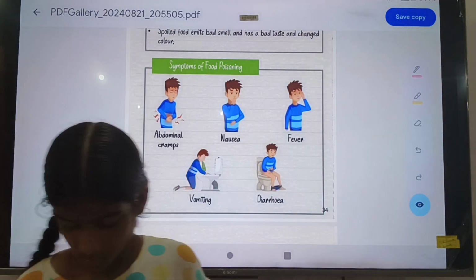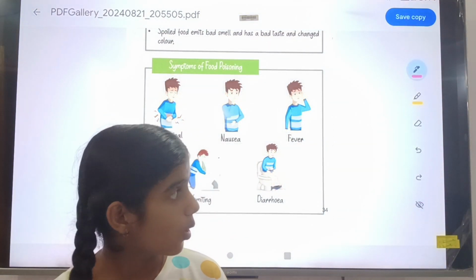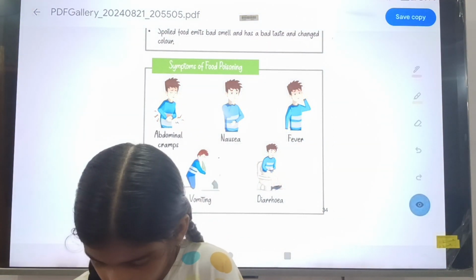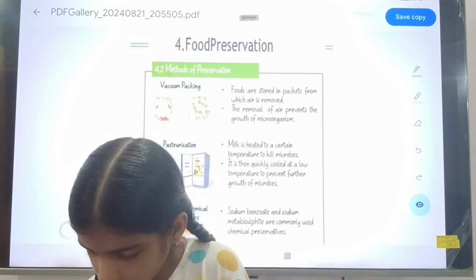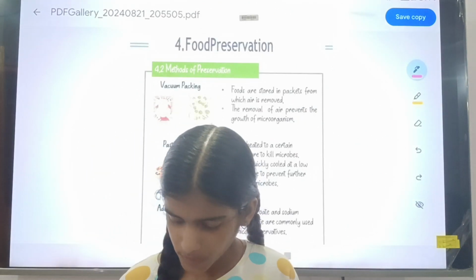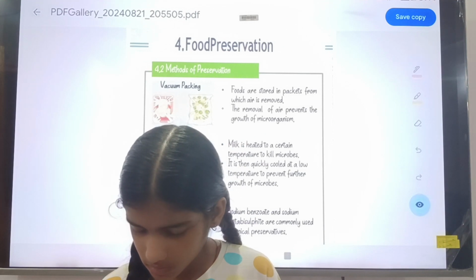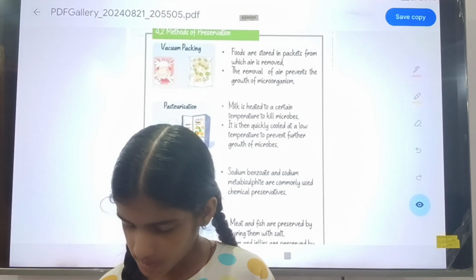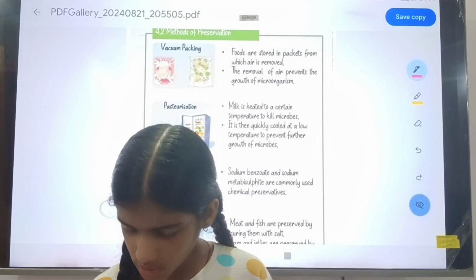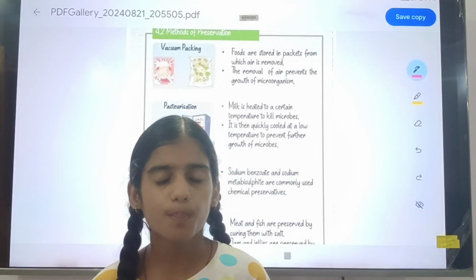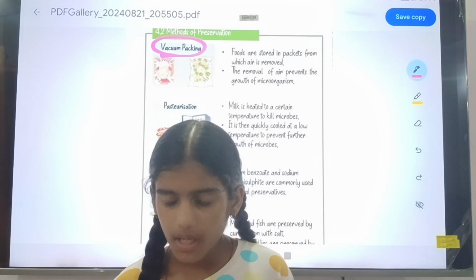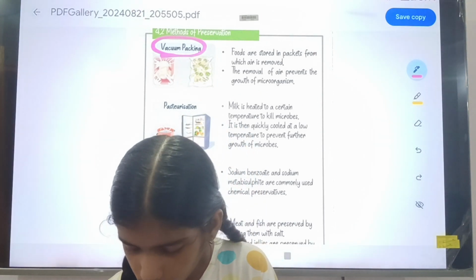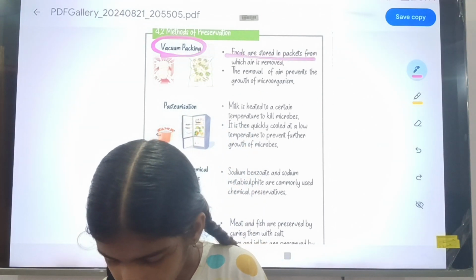So yes, move to the next, which is food preservation. In food preservation there will be methods of preservation. The first method is vacuum packing. In vacuum packing, the food is stored in packets from which air is removed.